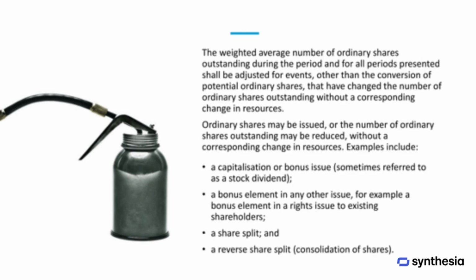The weighted average number of ordinary shares for the period and for all periods presented should be adjusted for events that change the number of shares outstanding without any corresponding change in the company's resources. This can occur when shares are issued or reduced in number without affecting resources. Examples of such events include a capitalization or bonus issue, a bonus element in other share issues such as a rights issue, a share split, or a reverse share split where shares are consolidated.